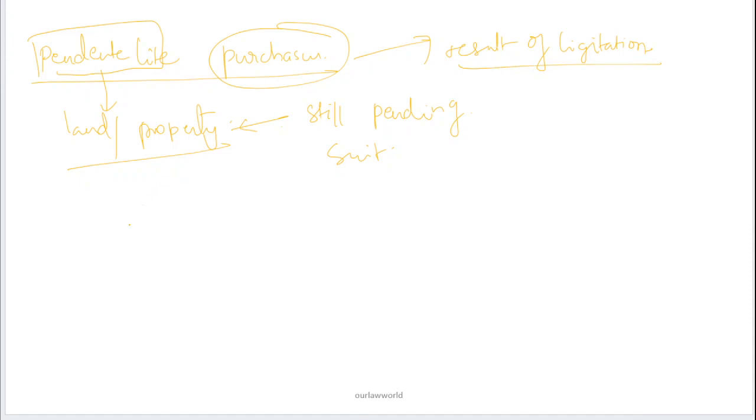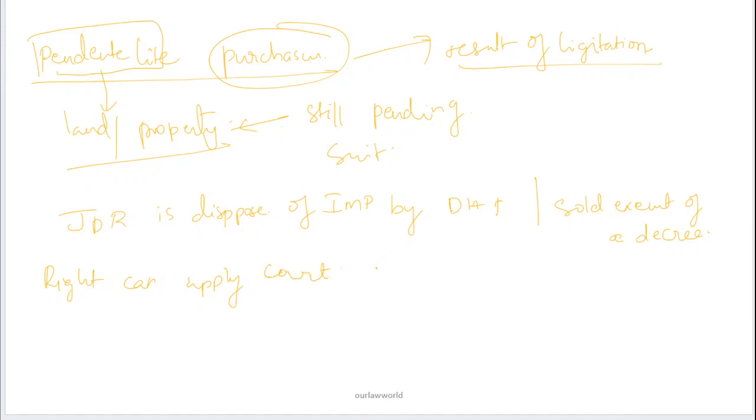Where any person other than the judgment debtor is dispossessed of the immovable property by the decree holder, or where such property has been sold in execution of a decree, then this purchaser will definitely have a right and he can apply to the court for restoration of possession.